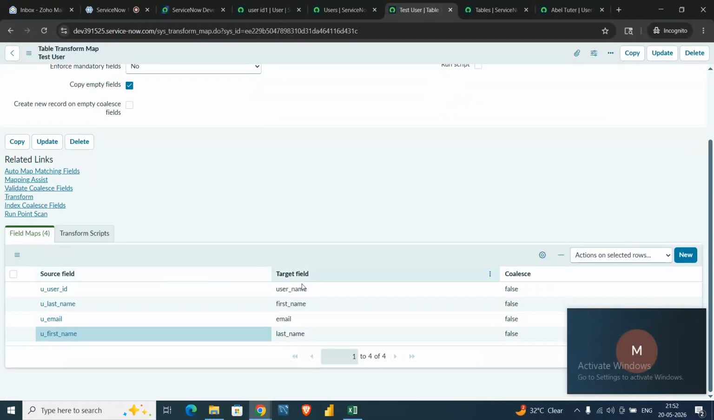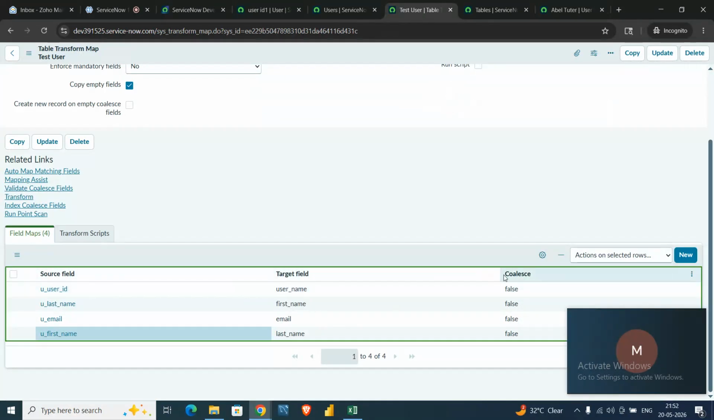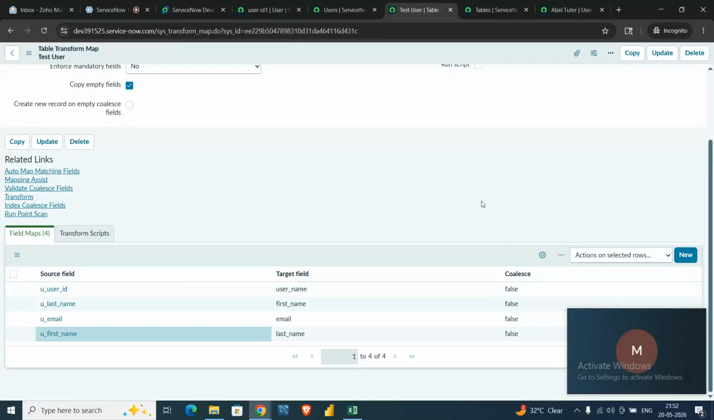So now we are all set, and now the most important part. If it is a ServiceNow basic interview, every interviewer asks whether you have worked on transform map or not. And the next question will be: what is the coalesce field? What is the coalesce field?